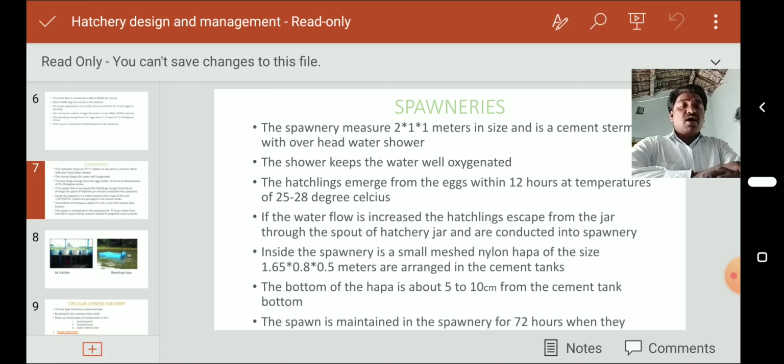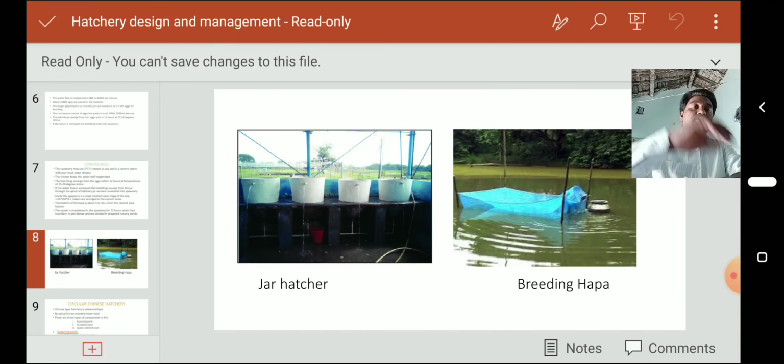So the bottom of the hapa is about 5 to 10 centimeters from the cement tank bottom. The hapa is kept, and the spawn is maintained in the spawnery for 72 hours. Okay, so next the diagrams are jar hatchery and breeding hapas.